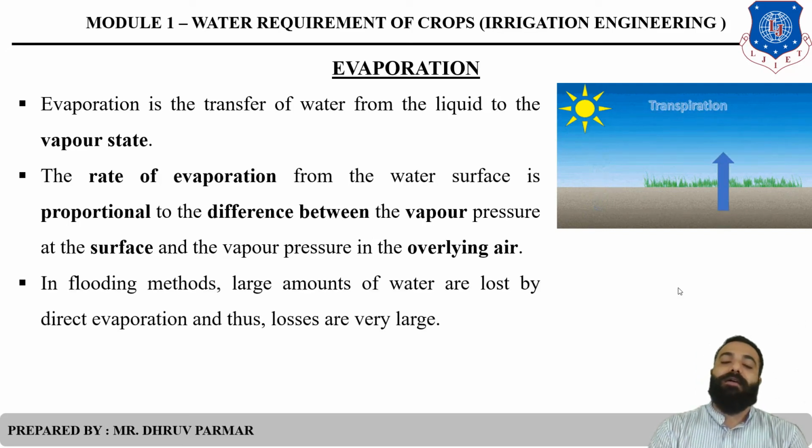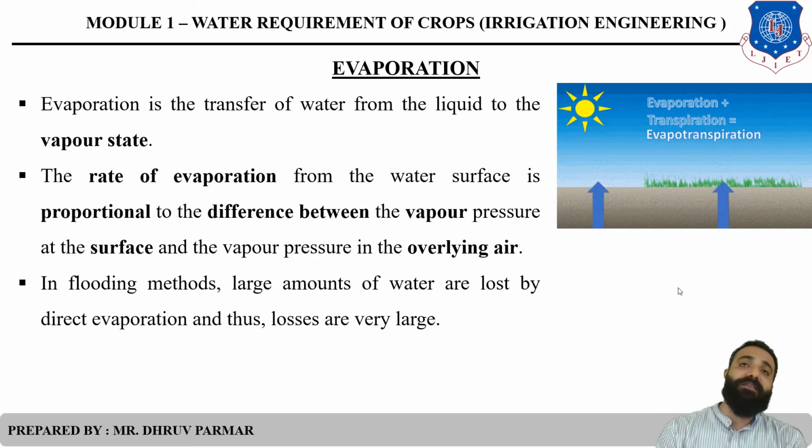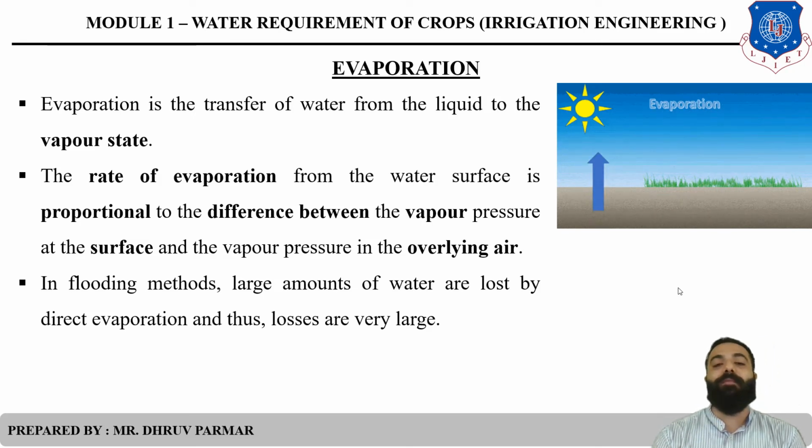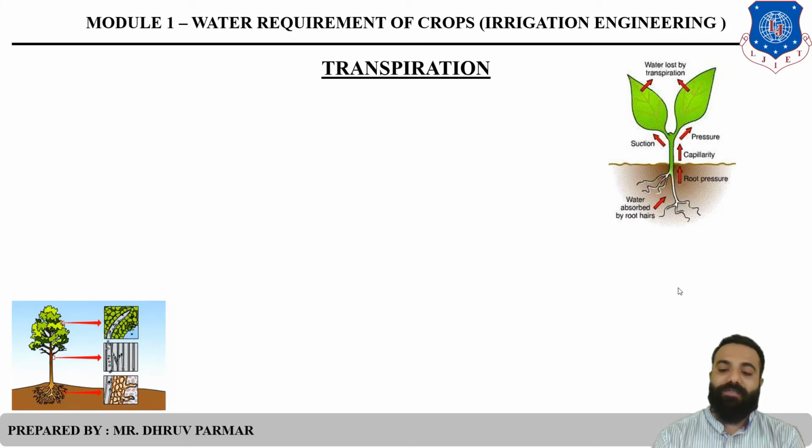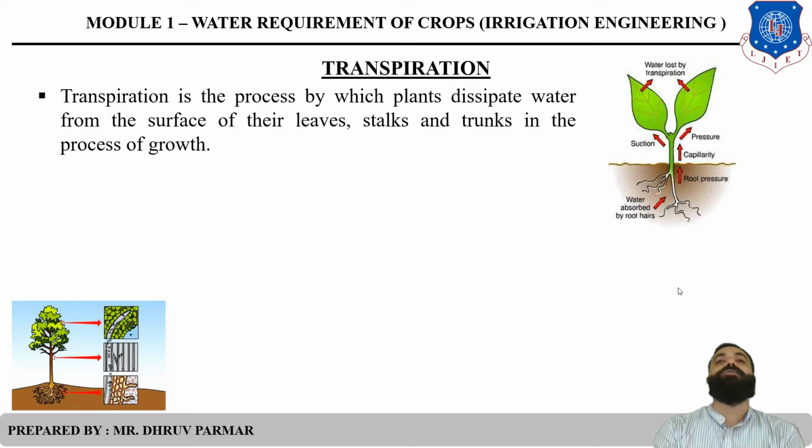In the flooding method, or in the check basin method, we supply a larger amount of water so that it covers maximum area. So due to evaporation, losses are large. Clear? Then transpiration. What is transpiration? Transpiration is the process by which plants dissipate water from the surface of their leaves and stalks in the process of growth.